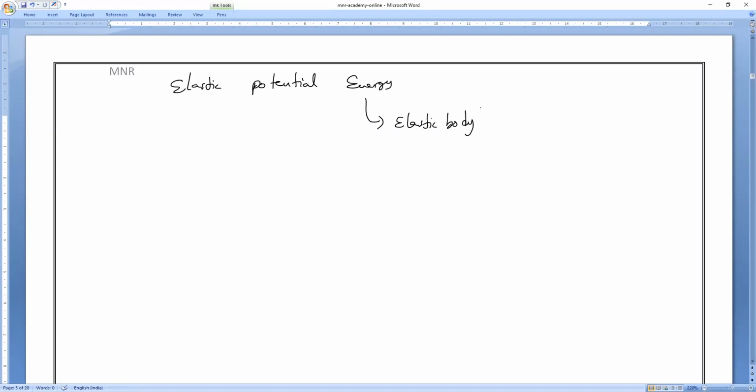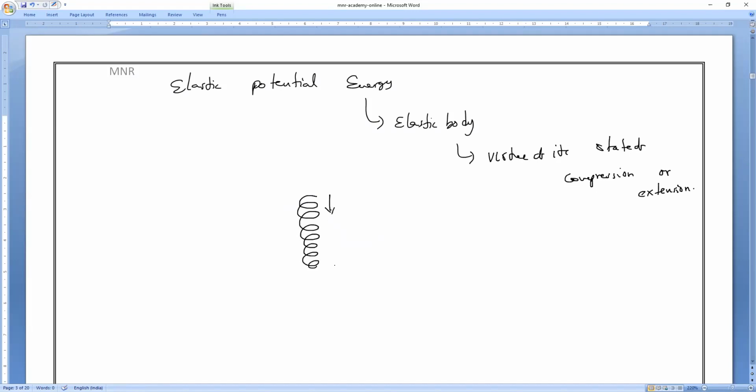The energy possessed by an elastic body by virtue of its state of compression or extension. For example, as I told you, if I have a spring and I compress it,